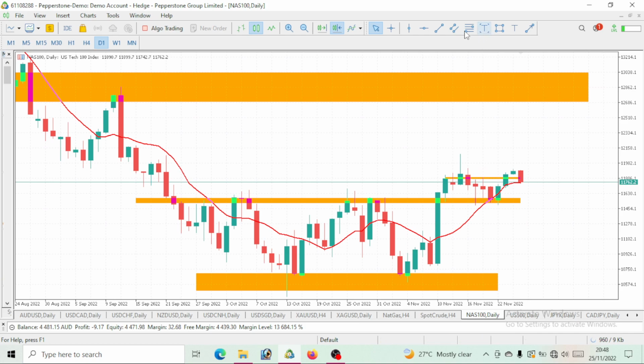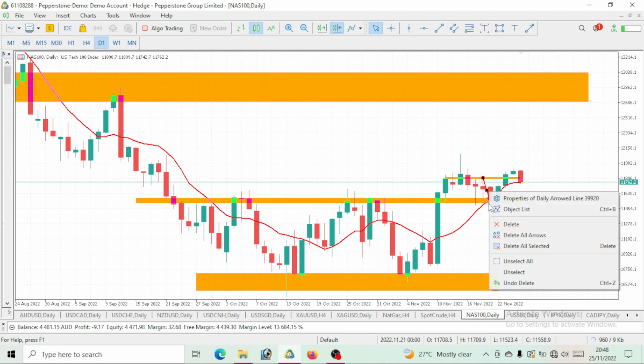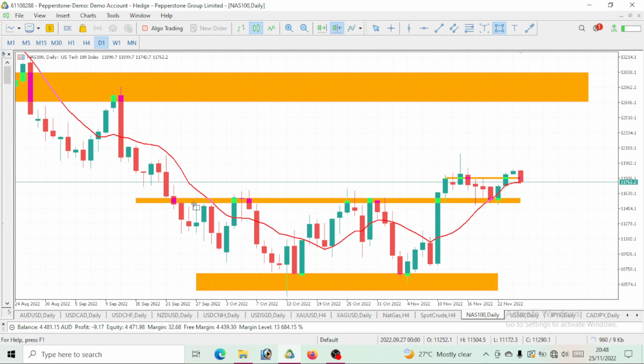So you will notice something that when we were on a pullback level, right? I told you guys that a pullback will very likely react at this level because price has once reacted to this level, right? Once we saw price react to this level twice, we saw price came to this level 3, 4 times. So once price was giving us a pullback, I told you guys that price will definitely react at this level by giving us a bullish move.